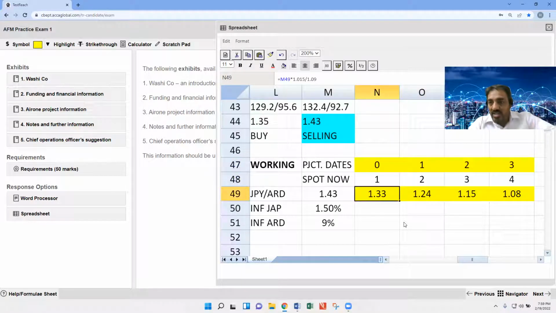We cannot use the spot as 1.43. We will use 1.33 as the spot, because here we will assume that the project starts after 1 year, and assuming after 1 year, that's called year 0. Can you please reply me? Is that clear to all of you?